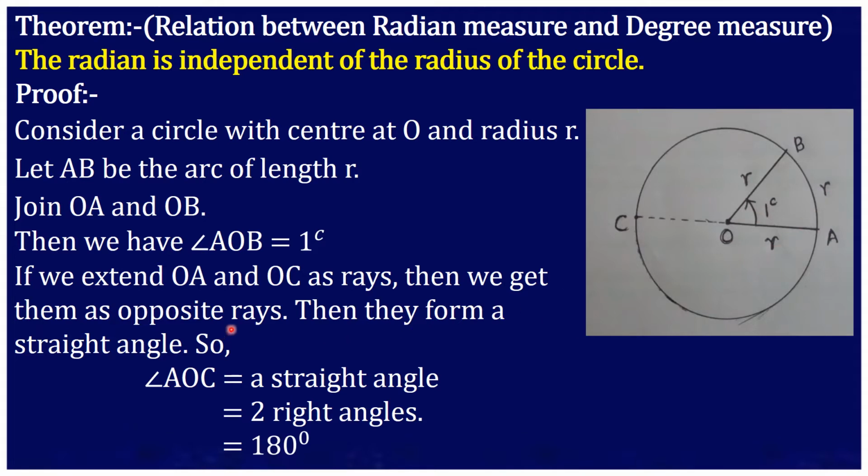Now we extend OA to the point C, opposite to OA. Then we get two opposite rays forming a straight angle, so we get the straight angle AOC. So angle AOC is equal to a straight angle, and we know a straight angle is equal to two right angles. A straight angle is formed by joining two right angles, and the measure of two right angles is equal to 180 degrees.